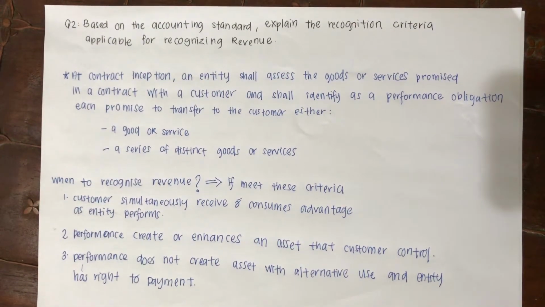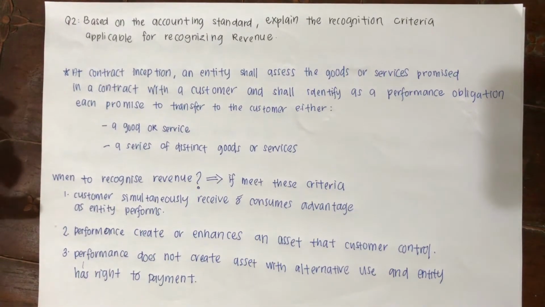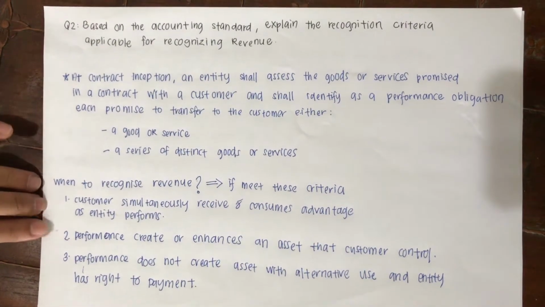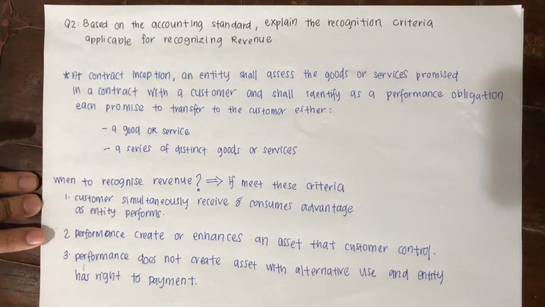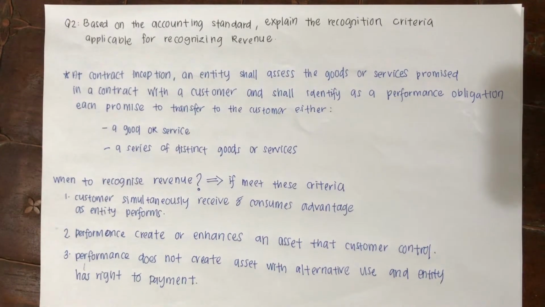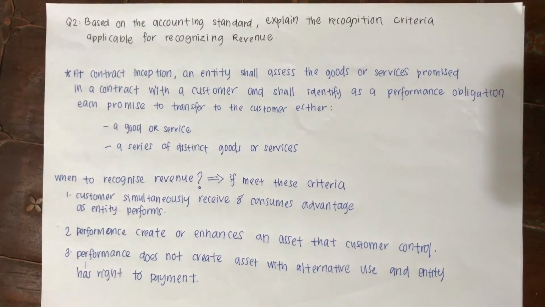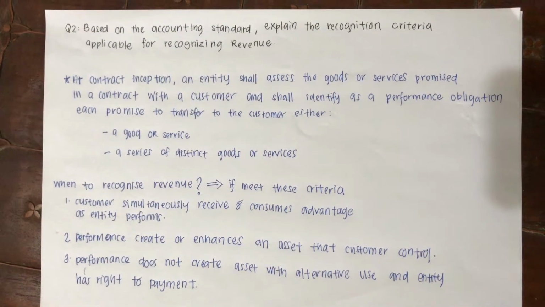If these criteria are met. First, the customer simultaneously receives and consumes the benefit as the entity performs. Second, the performance creates or enhances an asset that the customer controls. Third, the performance does not create an asset with an alternative use and the entity has a right to payment.